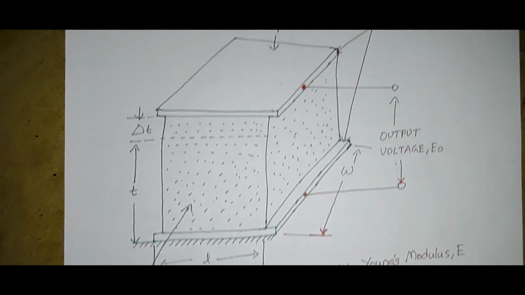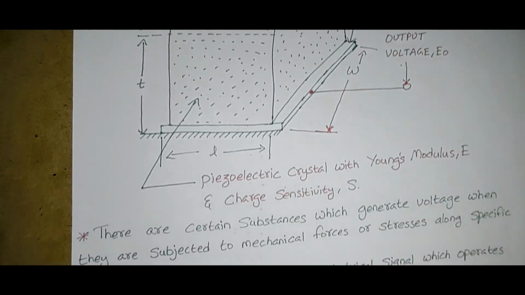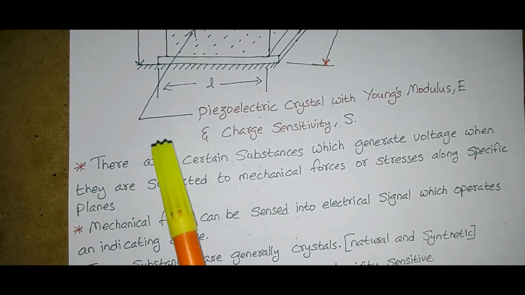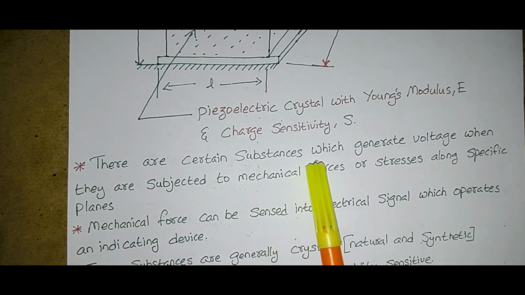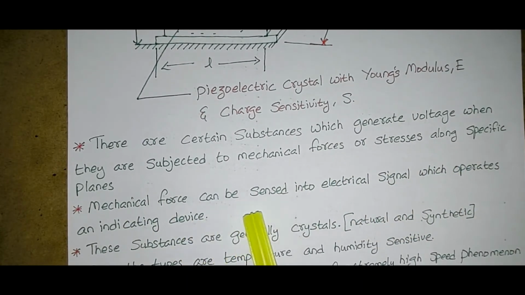Now we will see how we can understand this piezoelectric transducer in depth. There are certain substances which generate voltage when they are subjected to mechanical forces or stresses along specific planes. Mechanical force can be sensed into an electrical signal which operates an indicating device. These substances are generally crystals, natural and synthetic.